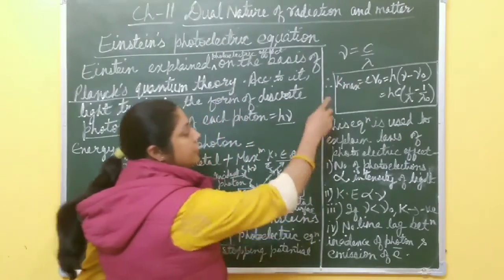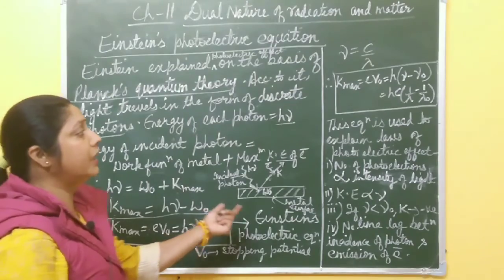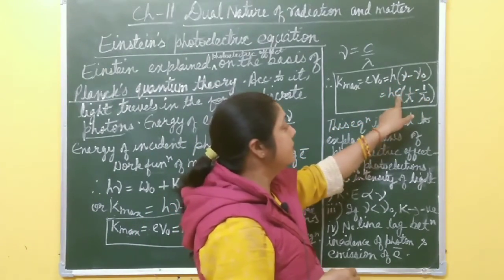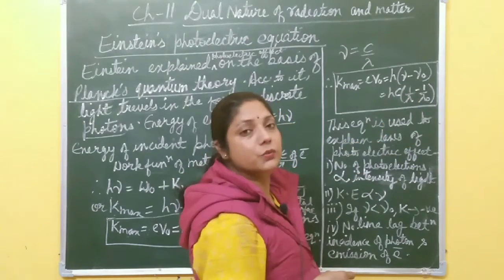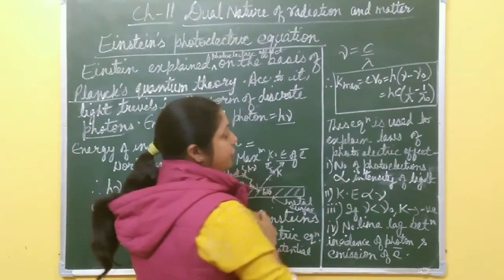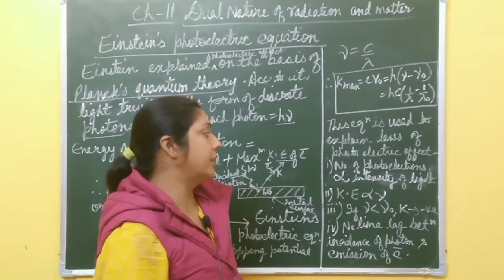In terms of wavelength, you can write nu equal to what? c by lambda. So this K max equal to eV naught equal to h, c you take common, c by lambda minus c by lambda naught. Then this c is common: 1 by lambda minus 1 by lambda naught. This is the photoelectric equation, and this equation is used to explain photoelectric emission effect.